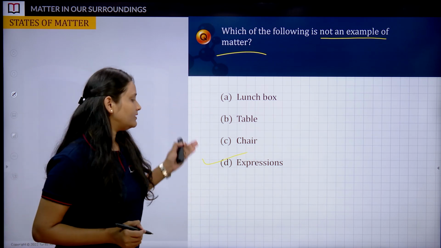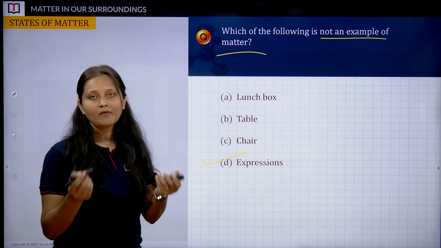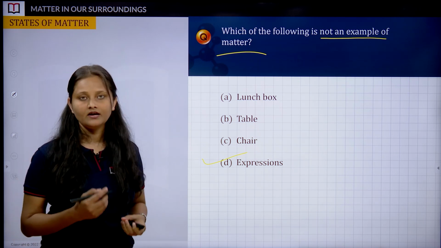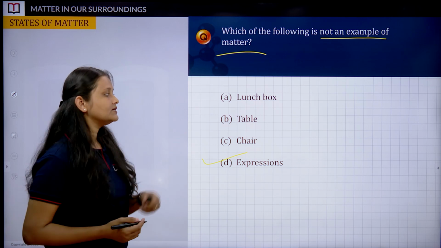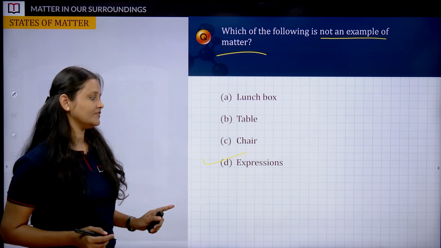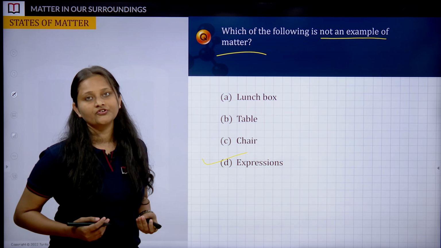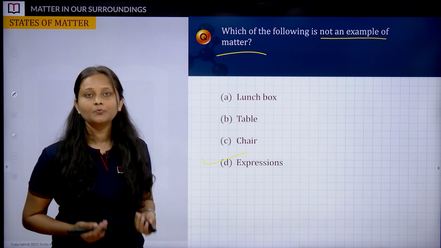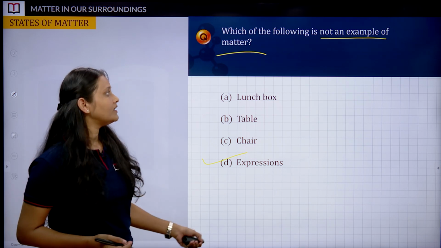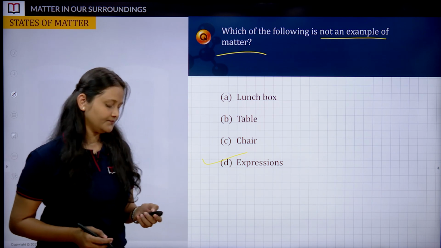Be it lunchbox, table or chair, these are all examples of matter because they have their own mass, they have their own volume, and we can perceive them through our senses. But what about expressions? We cannot measure them, they cannot occupy space, and that's how they are not an example of matter.